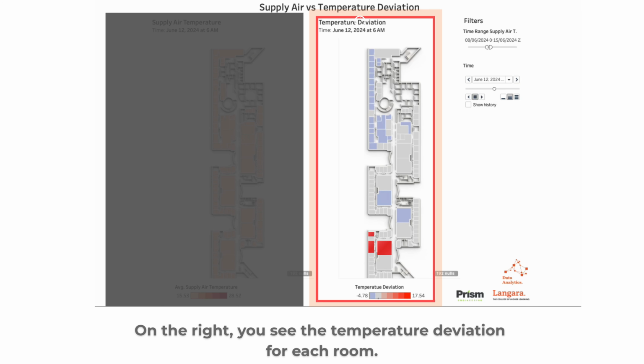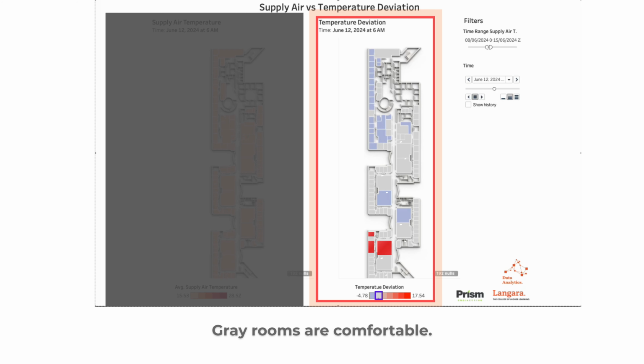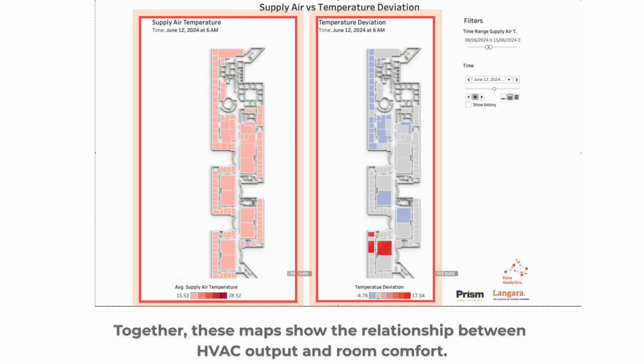On the right, you see the temperature deviation for each room. Gray rooms are comfortable. Red rooms are hotter than required. Blue rooms are colder than required. Together, these maps show the relationship between HVAC output and room comfort.